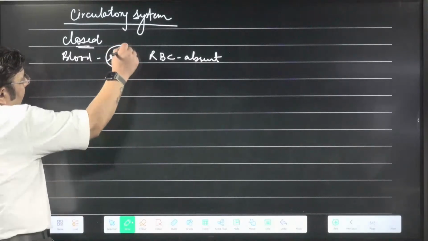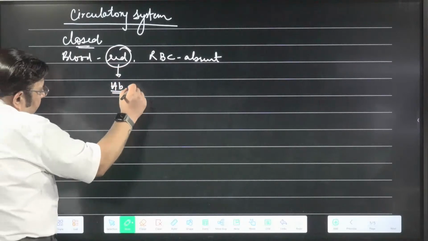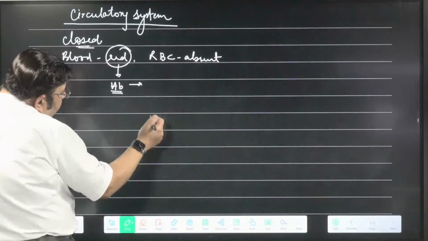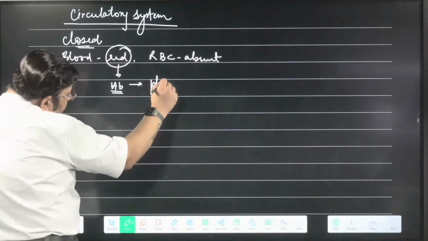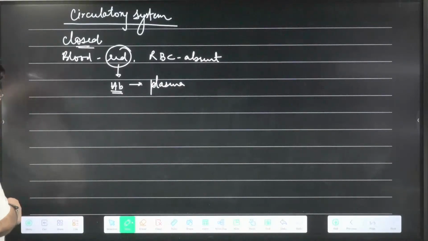So how is the blood red in color? The answer is hemoglobin. Where is this hemoglobin present? It is dissolved in plasma. Hemoglobin carries both the gases, oxygen as well as carbon dioxide.